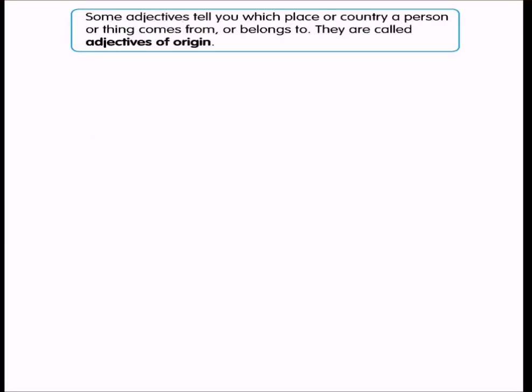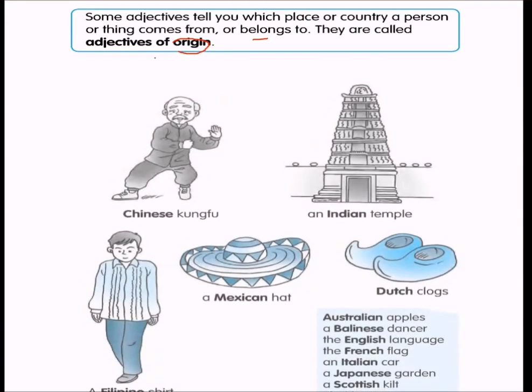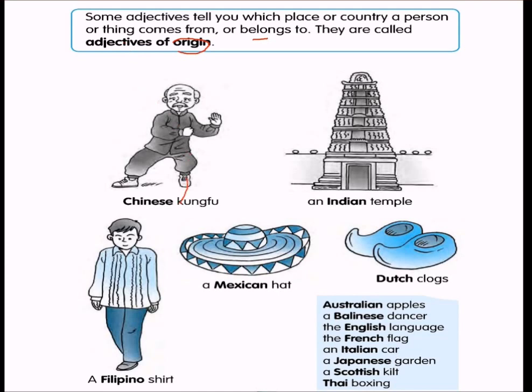Then some adjectives tell you which place or country a person or thing comes from or belongs to. So they are called adjectives of origin. Please understand, it is the place or country a person may come from or belong to. So we call them adjectives of origin, like Chinese kung fu, a Filipino shirt, a Mexican hat, an Indian temple, Dutch clocks, Australian apples, Balinese dancer, English language, French flag, Italian car, a Japanese garden, a Scottish kilt, Thai boxing.